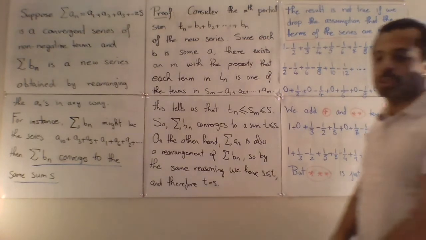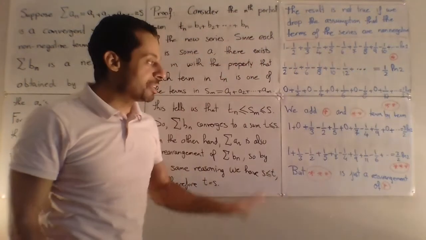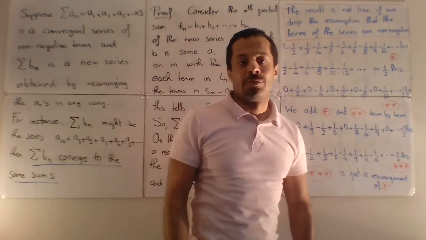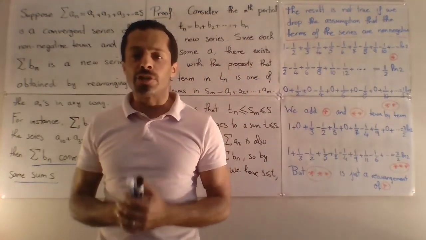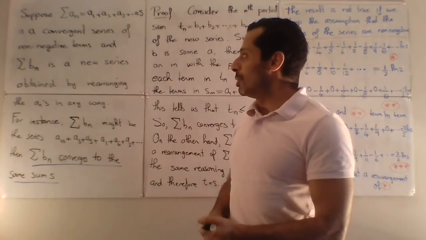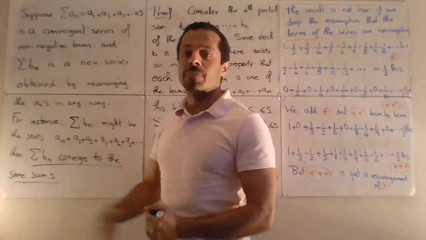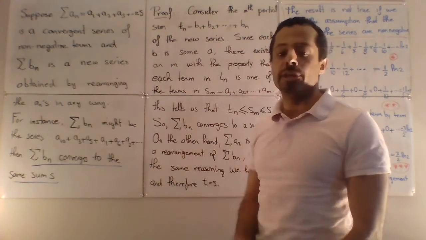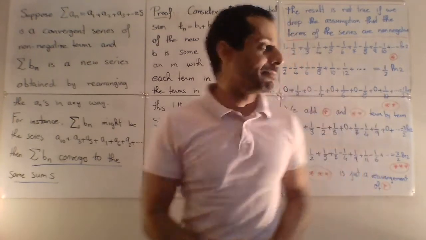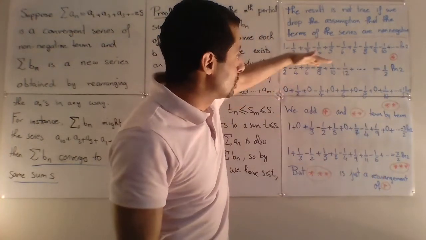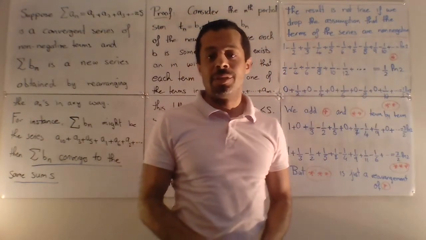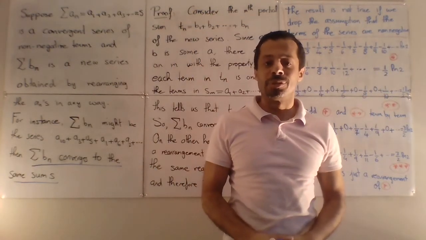We rearranged the terms of a series, and the sum mysteriously got multiplied by 3/2. So this tells you that we have to be careful with rearrangement of terms of a series. If we have a positive series that converges, yes, any rearrangement will converge to the same sum. But if we have a series whose terms are both positive and negative, then there's a lot more to say.